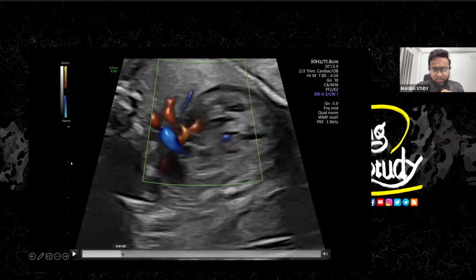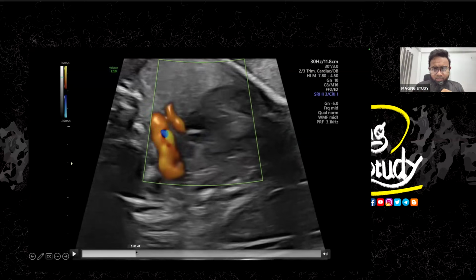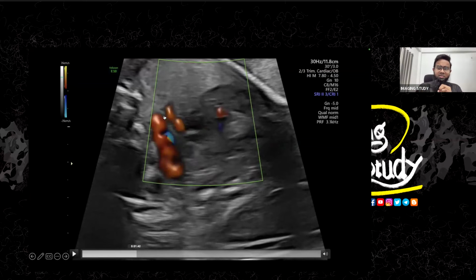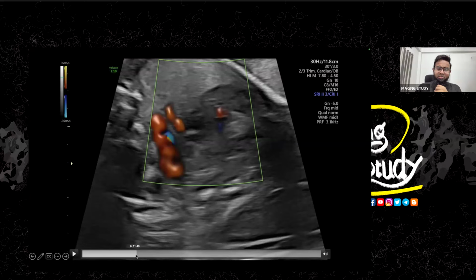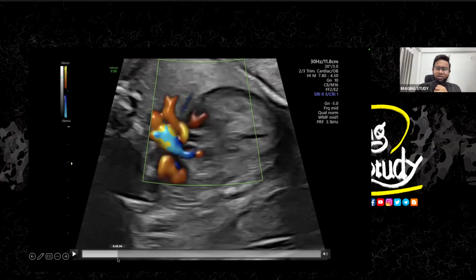But just after that, the pulmonary trunk will show you the red color, and it will supply the lungs with the blood that it got from the ductus arteriosus. That means the aorta is trying to supply the whole body. It is giving some blood to the ductus arteriosus, and the ductus arteriosus is giving back the blood to the pulmonary trunk so that the pulmonary trunk can supply that blood to the lungs.